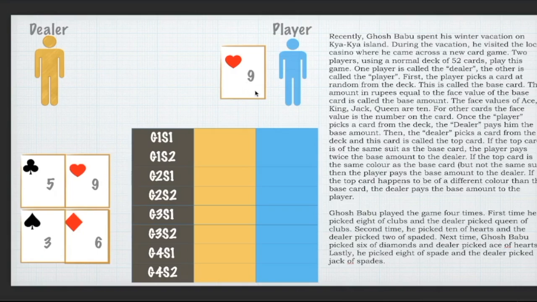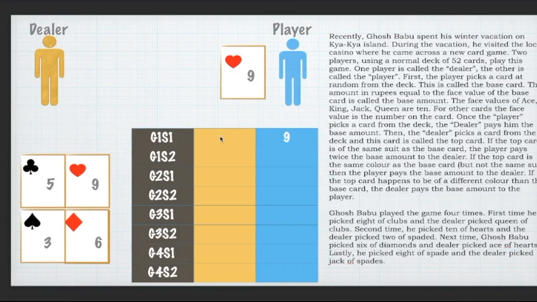this card is called the base card, and at this step the dealer will pay the player the amount which is on the face of the card, right, the value of the card. That means if the player picks up this card, the dealer will pay the player 9 rupees and the total for player will become 9, assuming, let's say, for a minute that he starts off with 0.